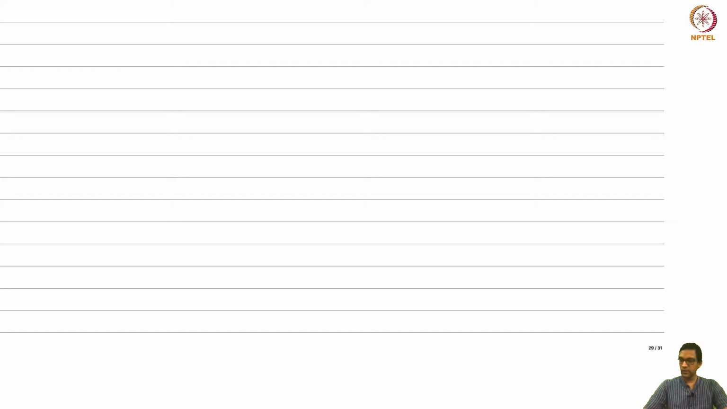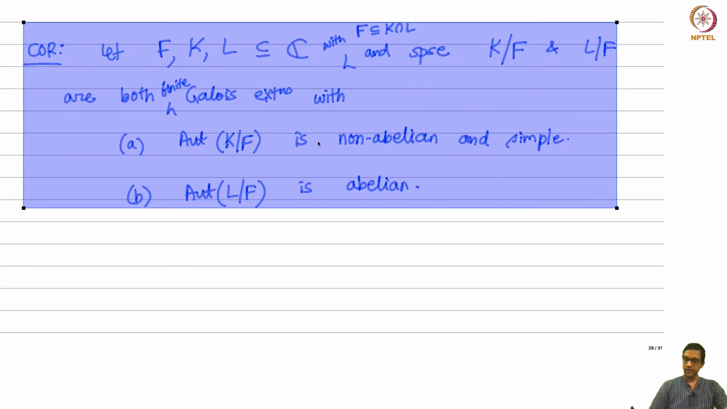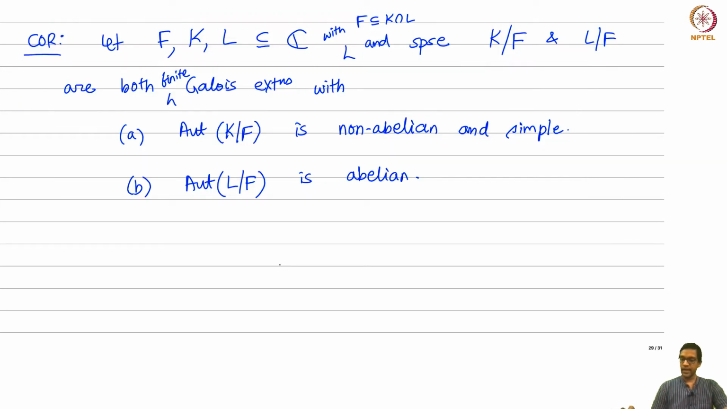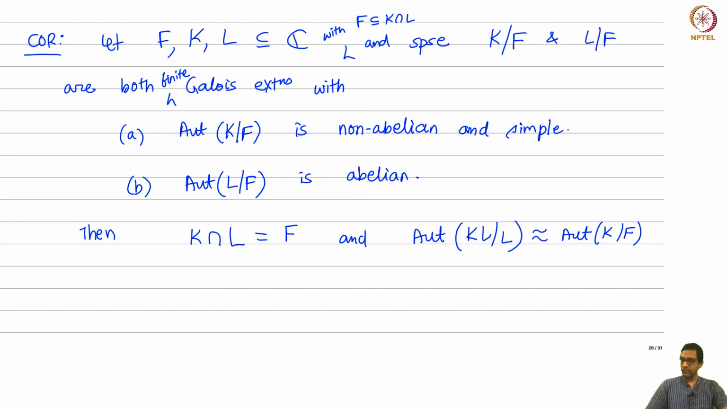Okay, so we have proved the following corollary. Recall that if I have K over F a non-abelian simple Galois extension, and L over F abelian, then what it means is that these two groups can't have anything in common, so I should just write this down: K intersection L is just F, and the group KL over L has the same Galois group as K over F.